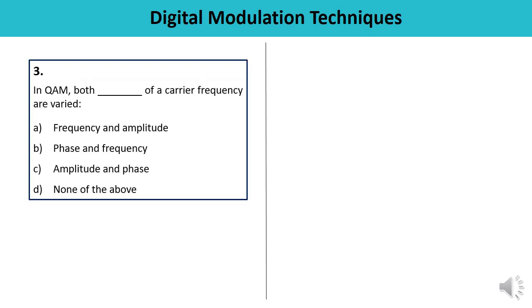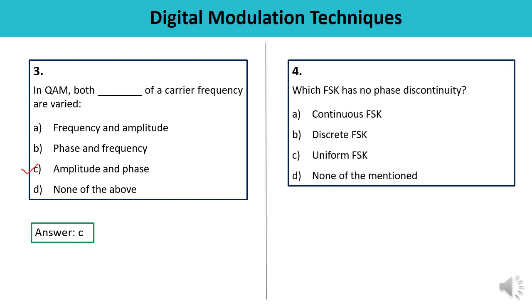Question number 3. In QAM, quadrature amplitude modulation, both of the carrier's properties are varied. Options have been given as frequency and amplitude, phase and frequency, amplitude and phase, and none of the above. So in case of quadrature amplitude modulation, both amplitude and phase of the carrier are varied, means the answer is C, the correct one.